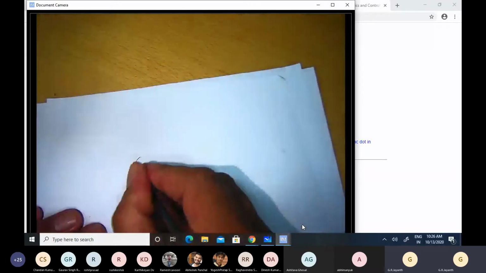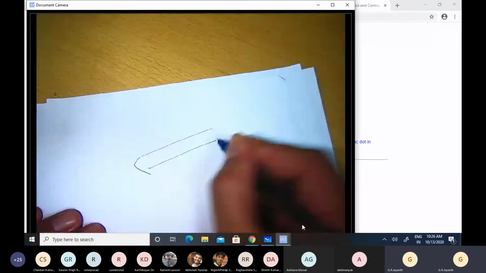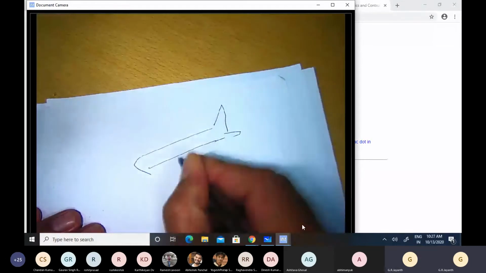Furthermore, on many occasions, when the rigid body rotates, the kind of force that it's experiencing also rotates along with the rigid body by the same extent. Let me give an example of an aircraft. If I were to model an aircraft as a rigid body, I have its wings here.